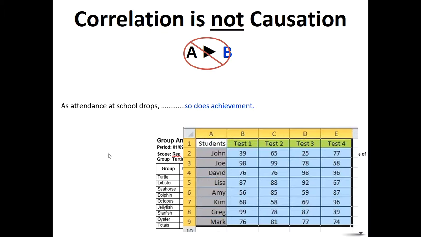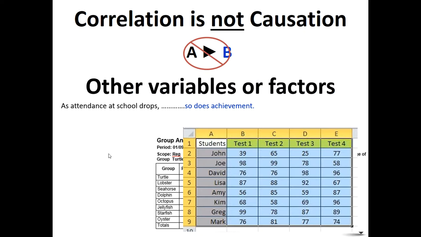We should study other students across the country. And if we do enough studies and we do enough research and it keeps coming up and coming up and coming up this way, then yeah, that probably is causation. But right now, it's just correlation. This happens and then this happens. But why is that so important? We're going to talk about it in a second, because there could be other variables.